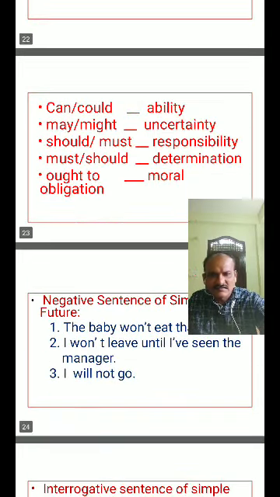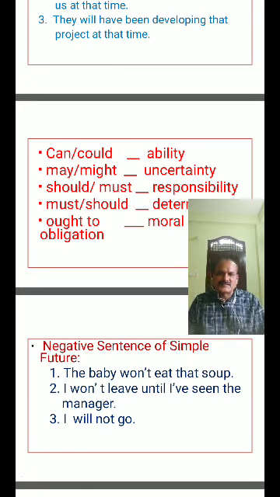Now come to the negative sentence of simple future tense. Up to now we discussed only positive sentences of future tense. Now we are going to discuss negative sentences of simple future. In a negative sentence you use will not, shall not for simple future tense. We pronounce will not as won't.